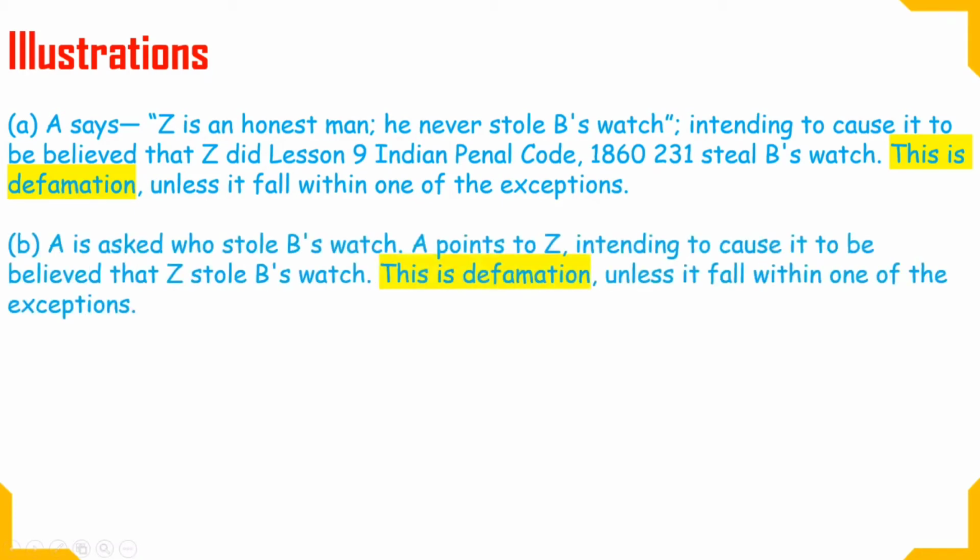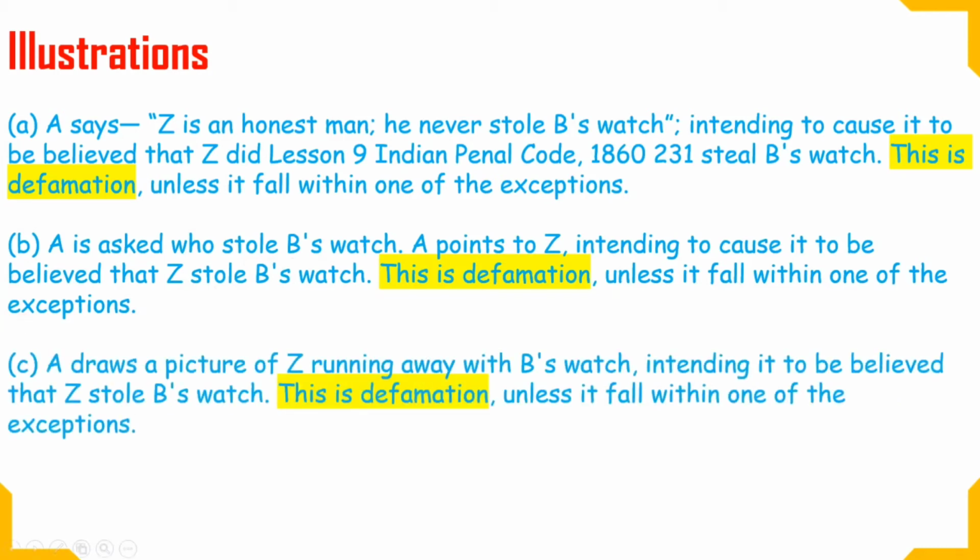The second is A is asked who stole B's watch. A points to Z, intending to cause the belief that Z stole B's watch. So this is defamation unless it falls within one of the exceptions. We will read the exceptions in which there will be no defamation even if it is covered under defamation, but it is an exception.